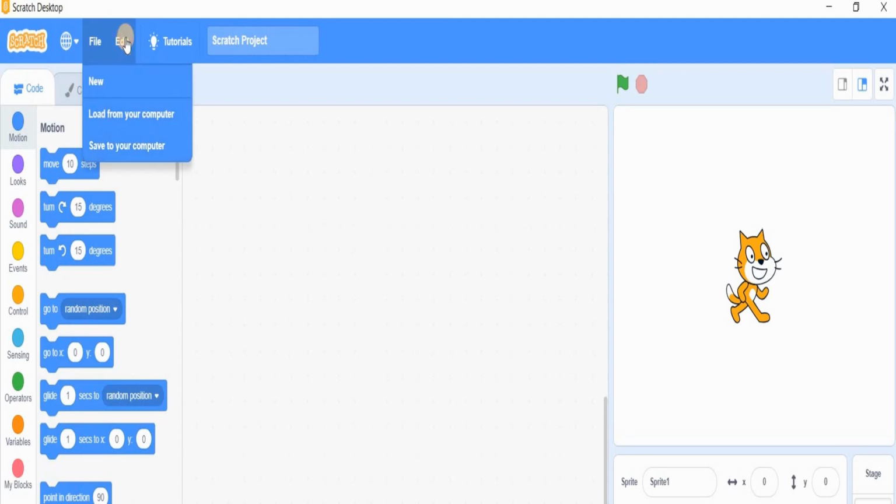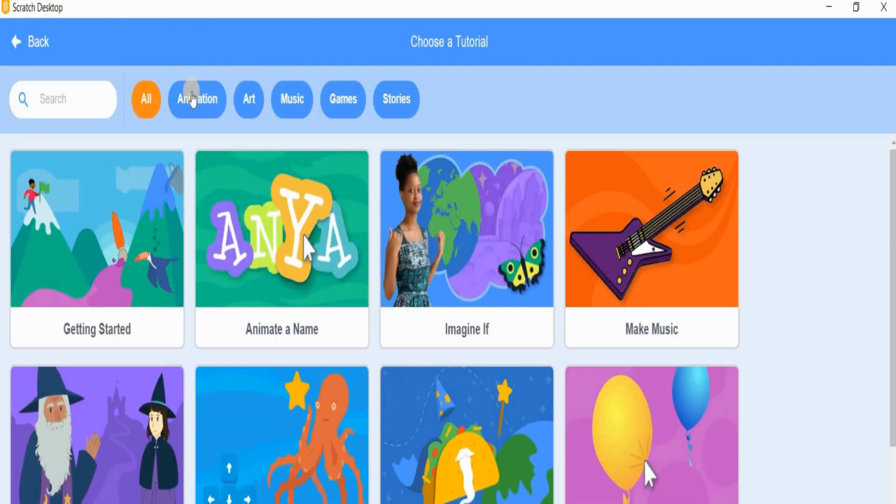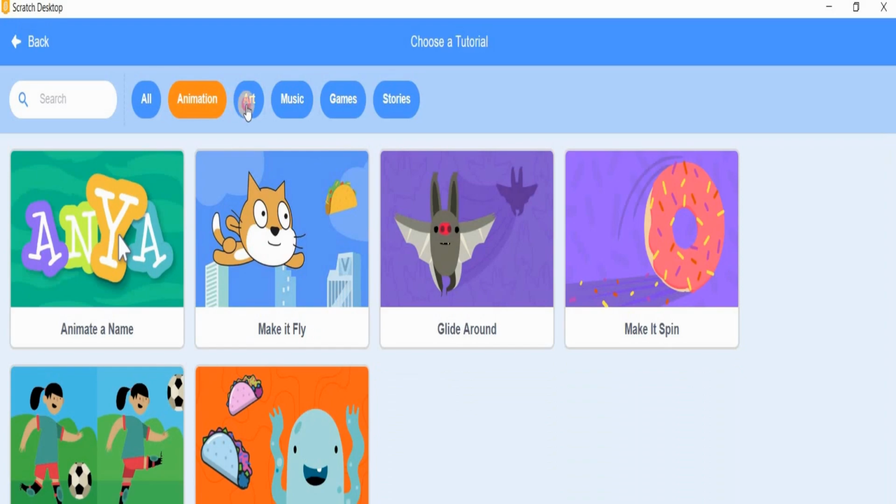The third menu is the Edit menu, which contains Restore and Turn on turbo mode. We also have the Tutorials button, which contains many tutorials. We will try all of them in separate videos.